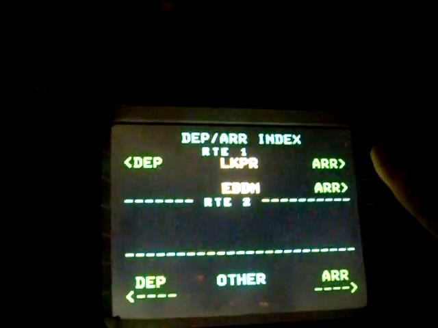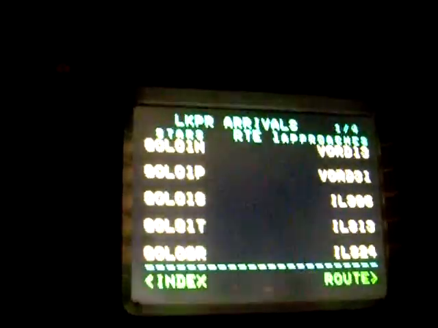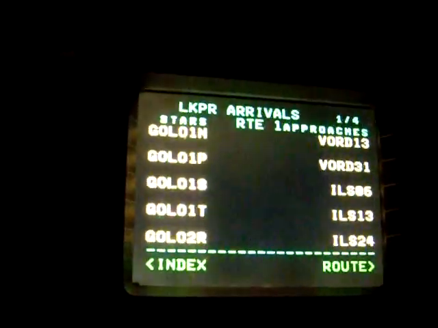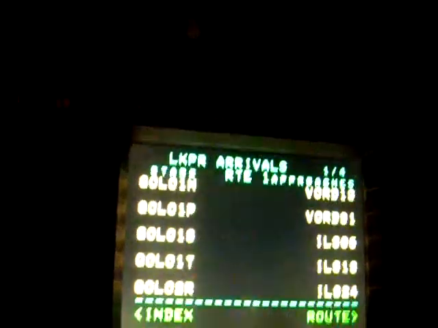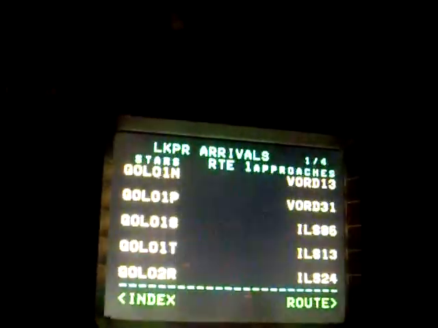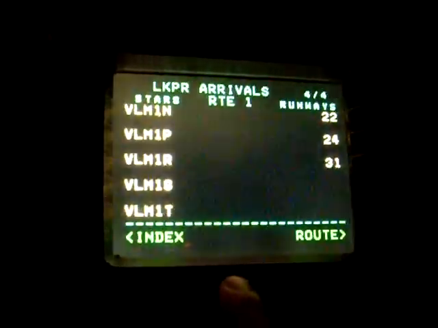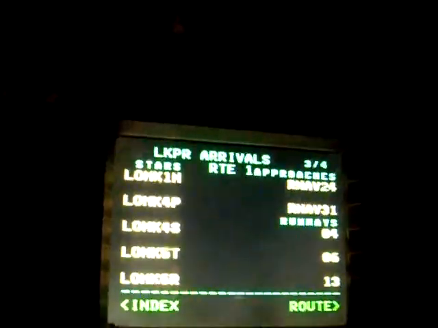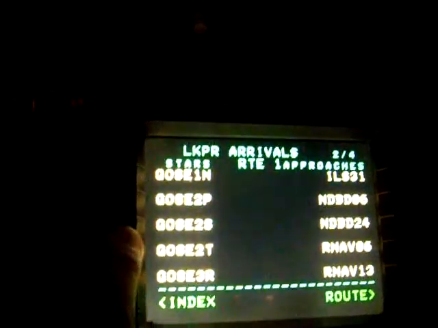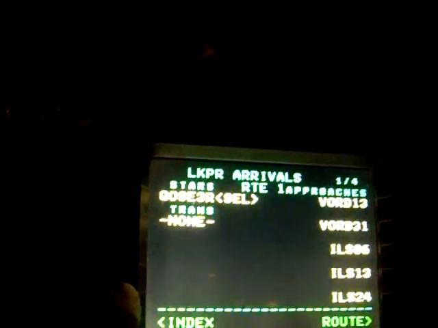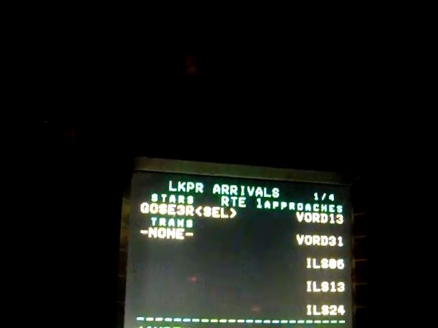Arrival to Prague selected now, and you have now all the arrivals, all the approaches, and if I scroll down, all the runways. So which arrival you want me to select? Any? Okay, let's say this one. So now we'll change.